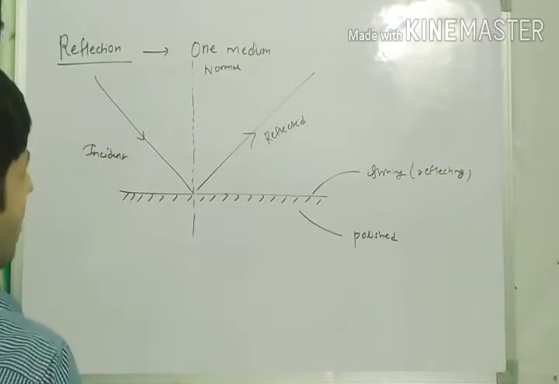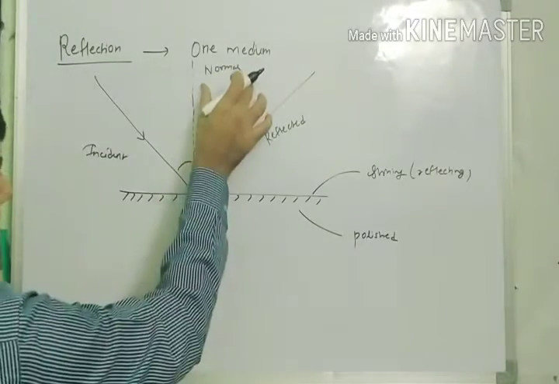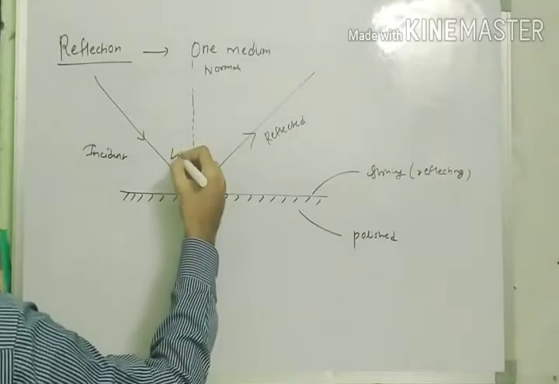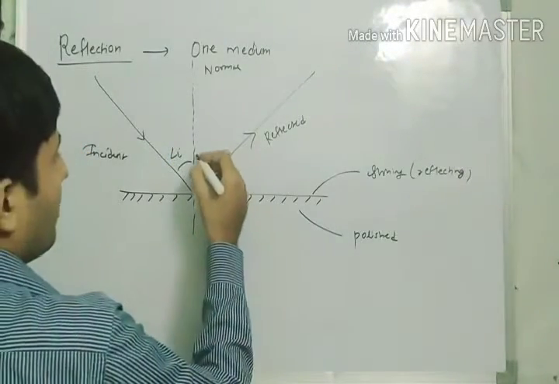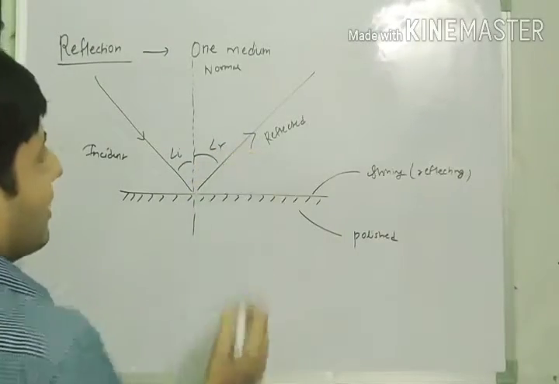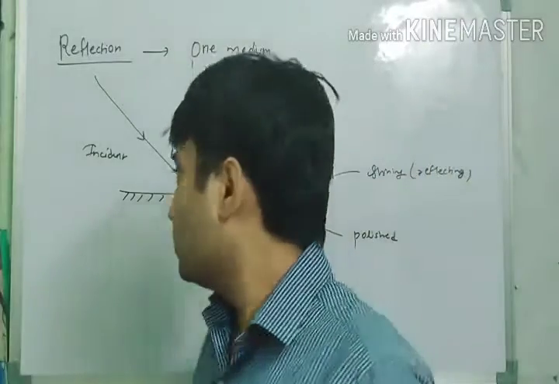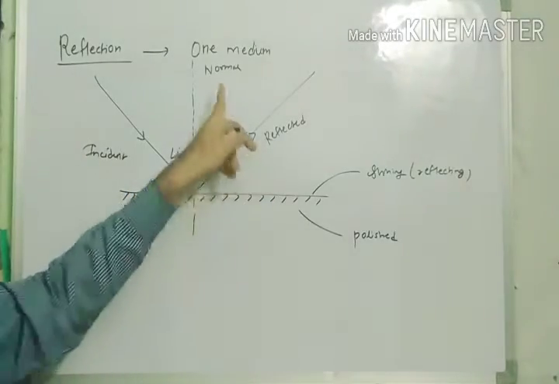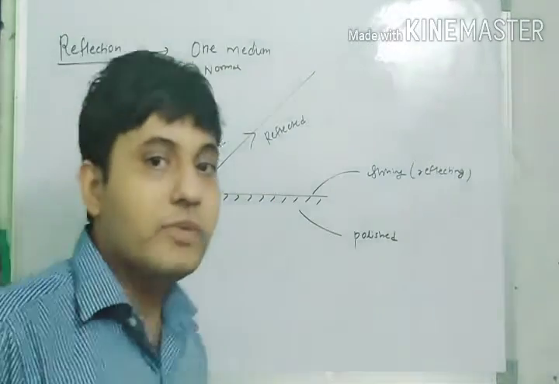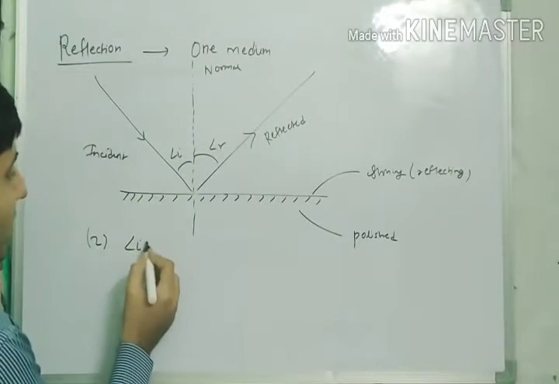The angle between the normal ray and the incident ray was angle I, the angle of incidence, and the angle between the normal and the reflected ray was angle R, the angle of reflection. From this diagram we made two laws. The first law: the incident ray, the reflected ray, and the normal all lie in the same plane of incidence. The second law: angle I is equal to angle R.